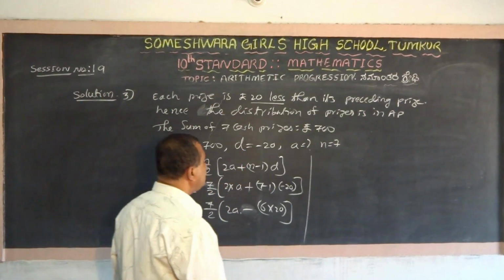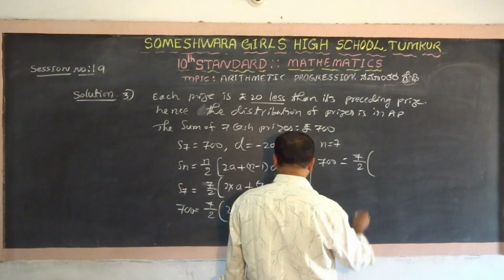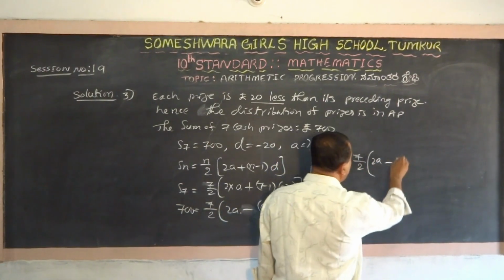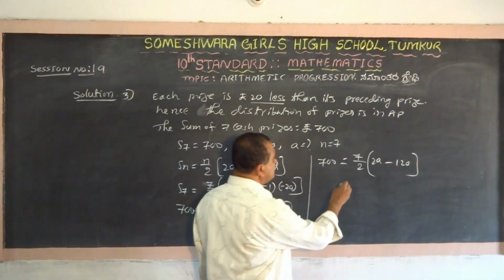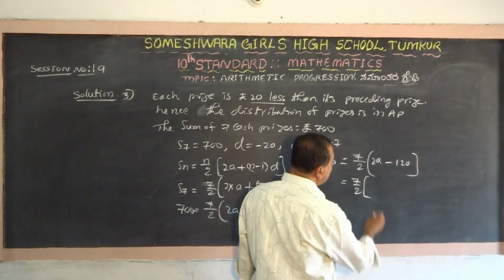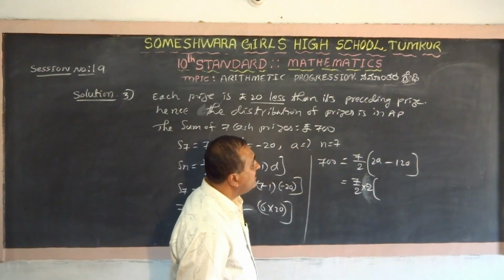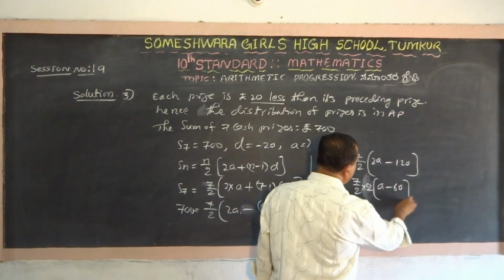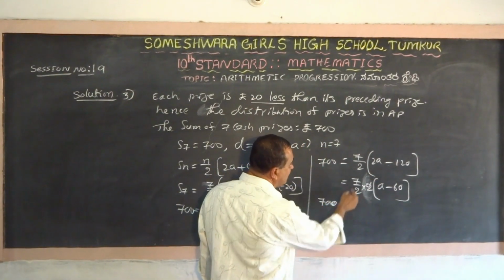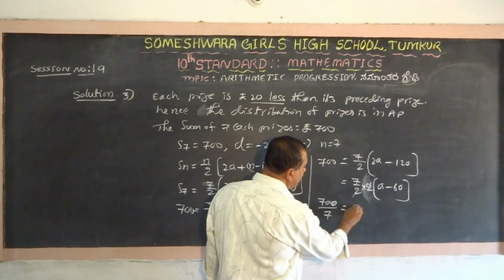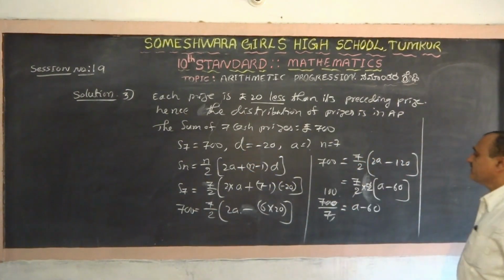So now 700 is equal to 7 by 2 into 2a minus 120, since 6 twenties are 120. You may take out 2 as a common factor here. When you take 2 as common factor, it will be a minus 60, and the 2 cancels. This is 700. You cross multiply, 7 comes to this side: a minus 60. 700 divided by 7, how much is it?